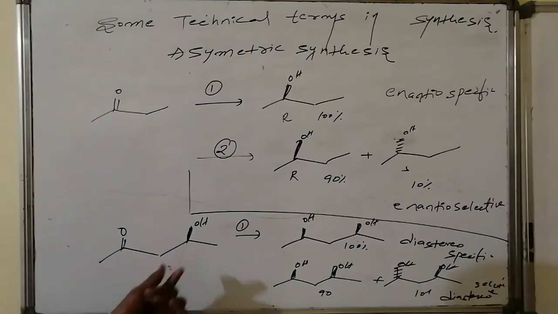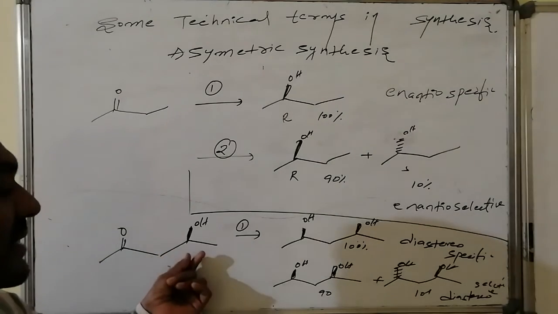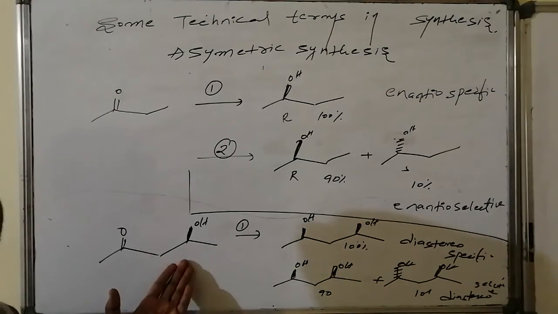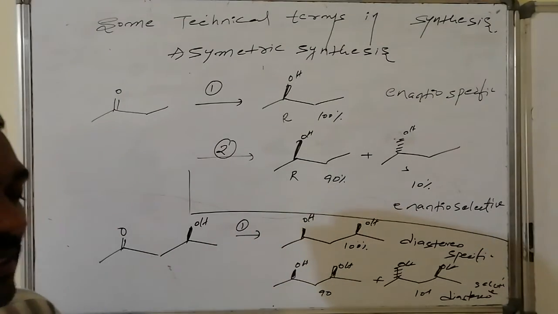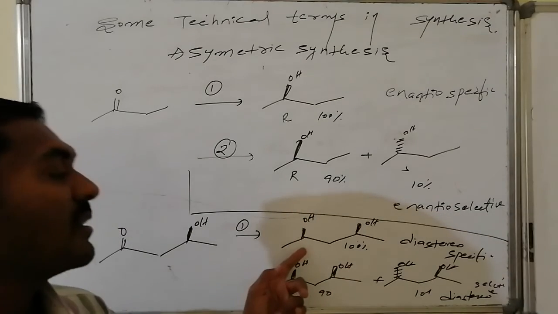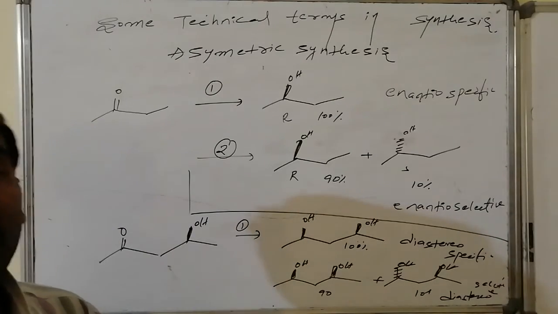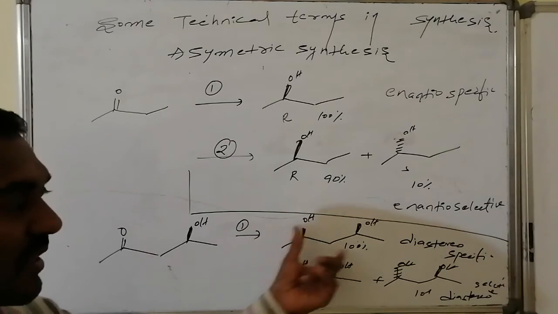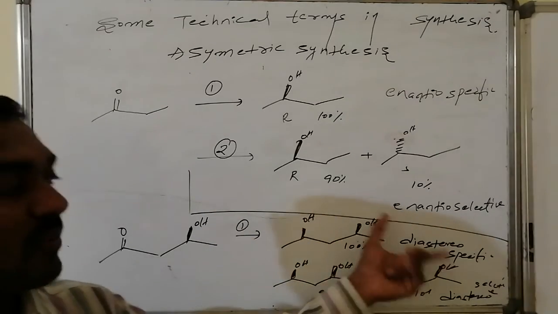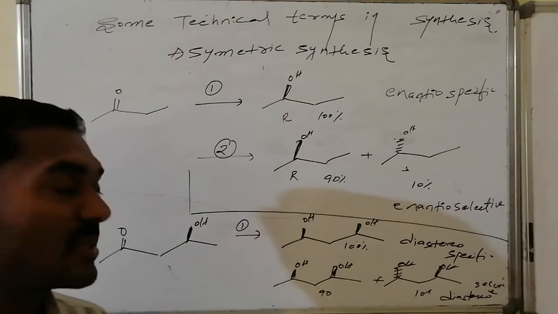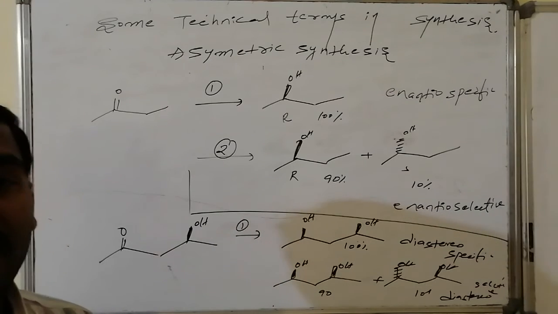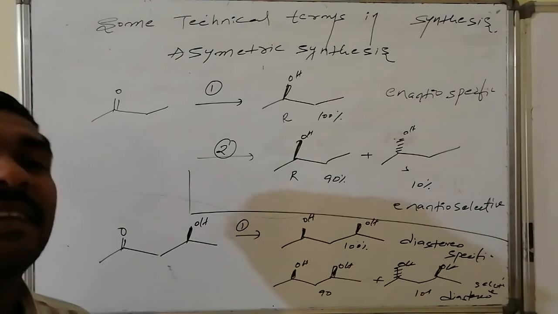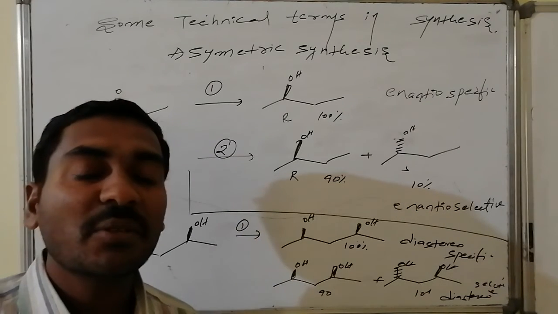Similarly, a more complicated system is obtained from a less complicated system. It has asymmetry from the beginning, and more asymmetric nature is obtained. So here we are getting one isomer as 100%. Theoretically we can expect another isomer at this position. These two have a diastereomeric relation. One is specific, hence it is diastereospecific. Suppose major and minor amounts of two components are obtained, that is selective; those are diastereomers, hence it is known as a diastereoselective reaction.